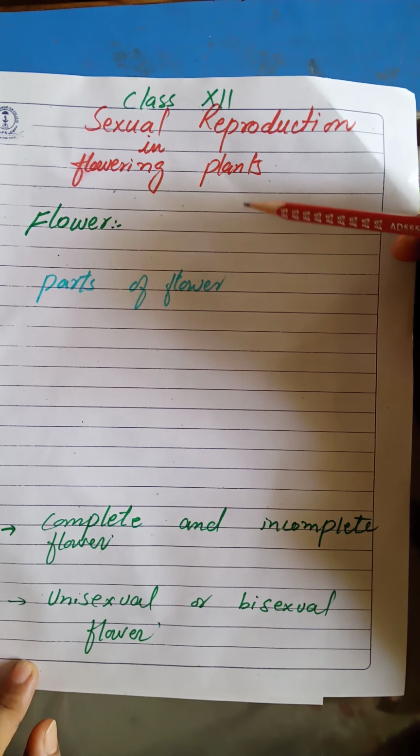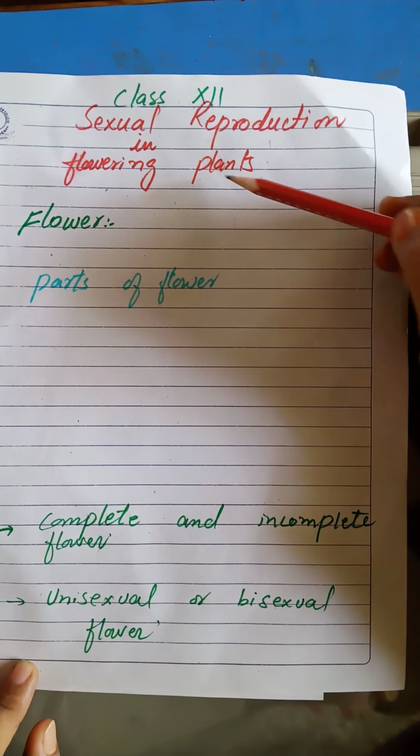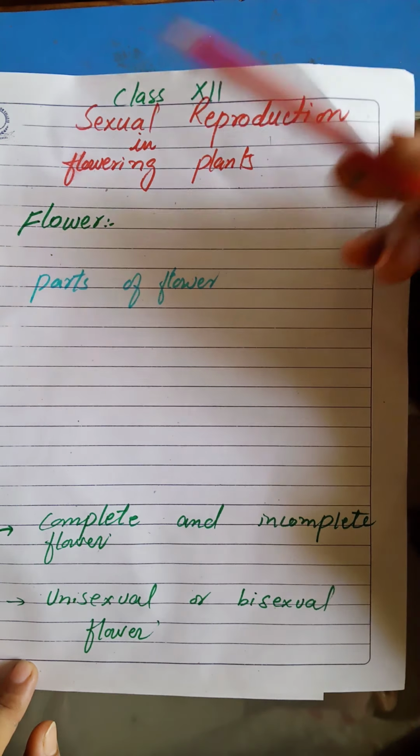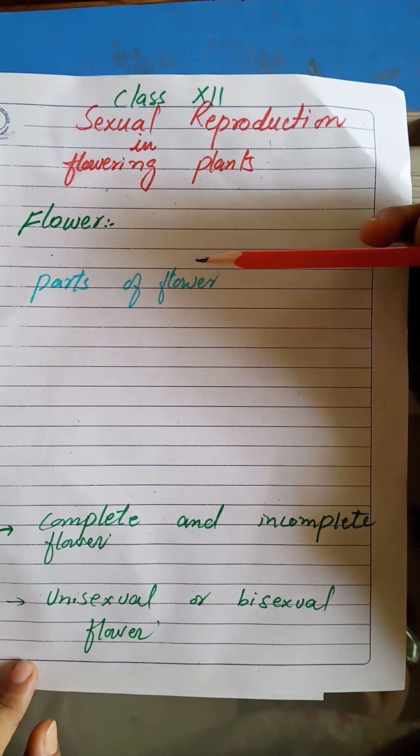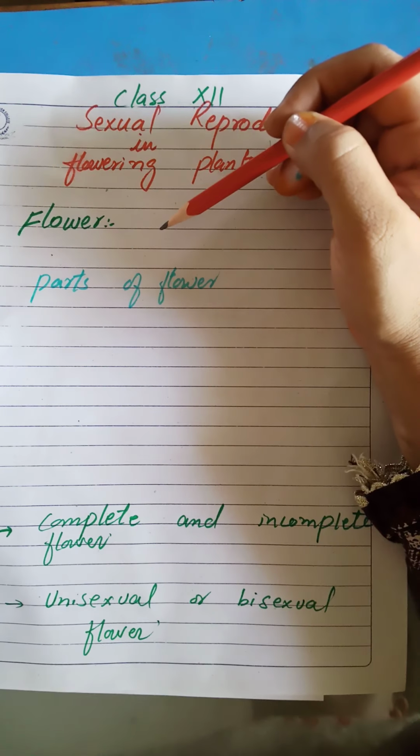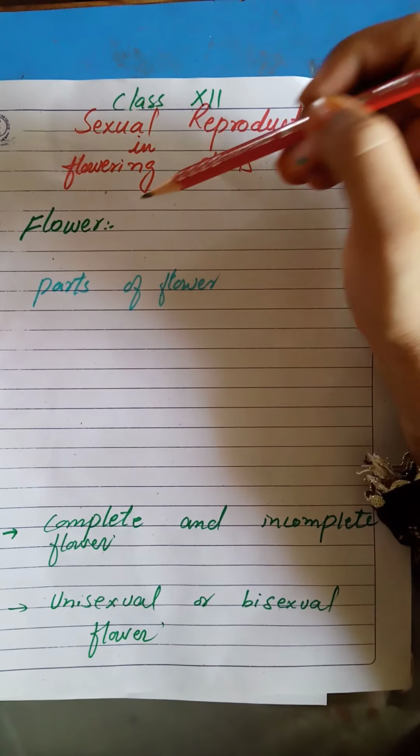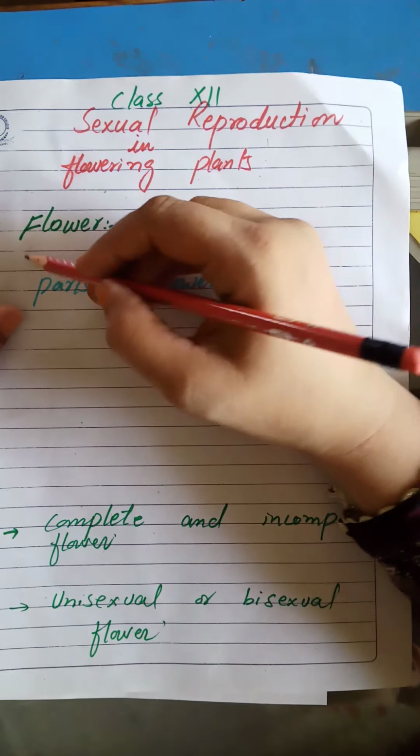Students, we are going to discuss sexual reproduction in flowering plants. In my previous lectures I told you about the types of plants. We have also discussed some types of gametes, sexual reproduction, and asexual reproduction. Today we are going to discuss the topic flower.